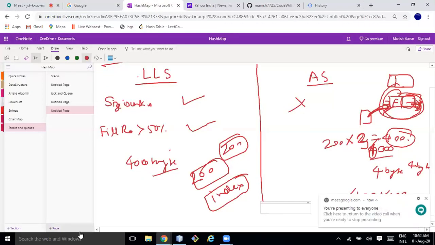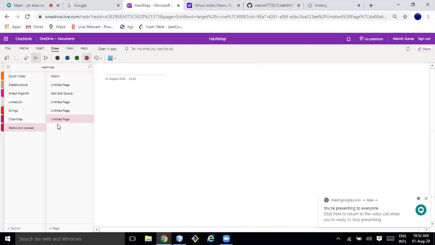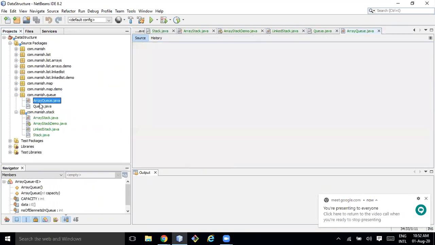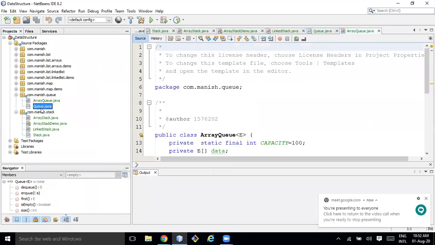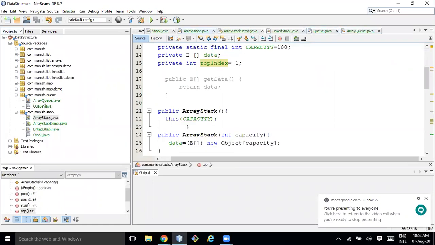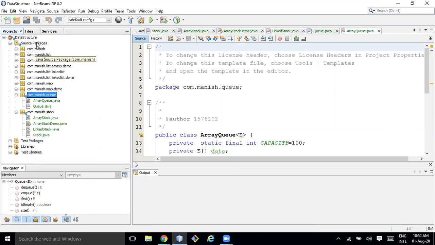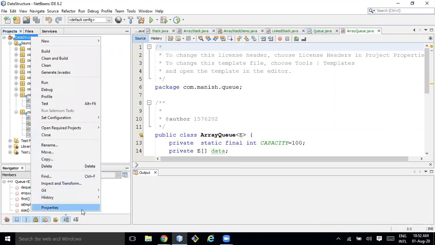Okay, going to the next topic, which is queue. Before class I just implemented the stack so that I can show you, but for the queue I have not implemented it. I want you guys to implement the queue because it's almost similar. I am going to push this code to GitHub.